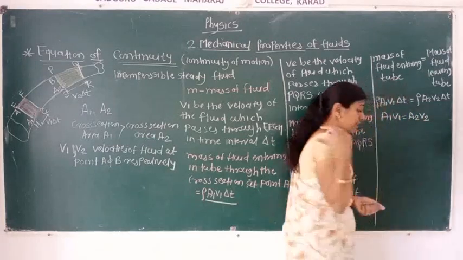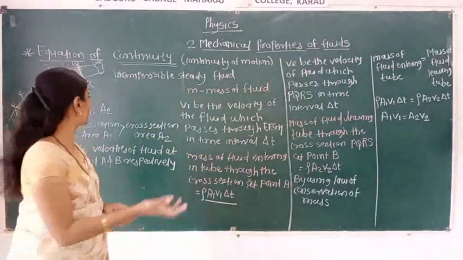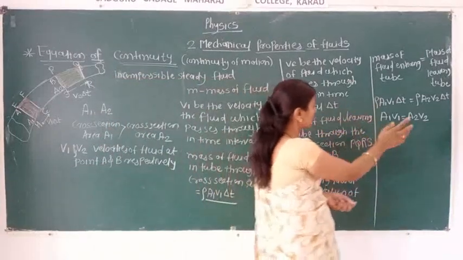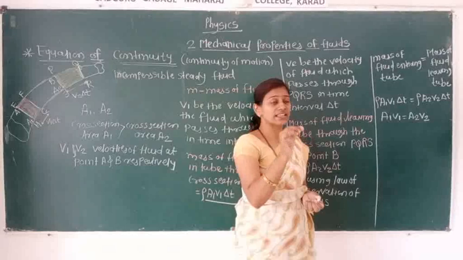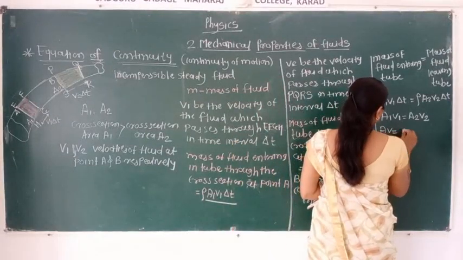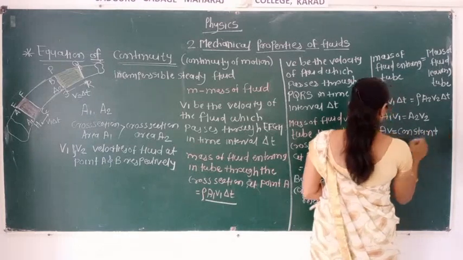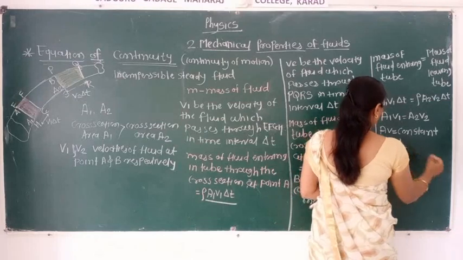If in that tube we take two different cross-section areas, and if more cross-section areas are there, it is also going to increase: A1 V1 is equal to A2 V2 is equal to A3 V3. So finally we will get AV is equal to constant. Otherwise, we can say the area is inversely proportional to the velocity.